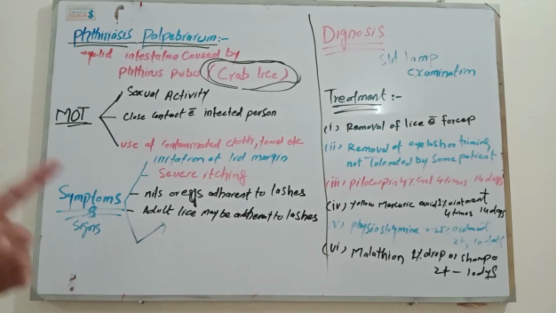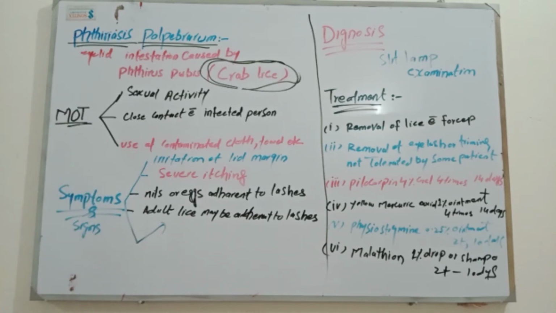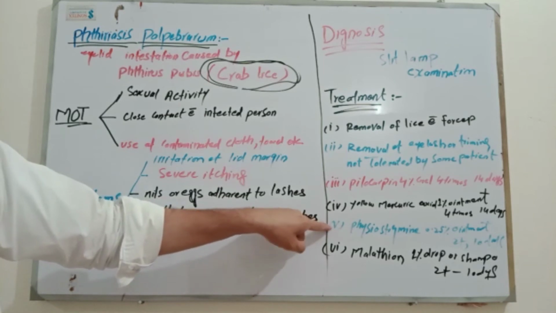We apply this ointment 4 times a day on our eyelashes for 14 days, for 2 weeks. Fifth one is physostigmine. This is a 0.25% ointment. We apply this ointment on our eyelashes 2 times a day for 10 days.